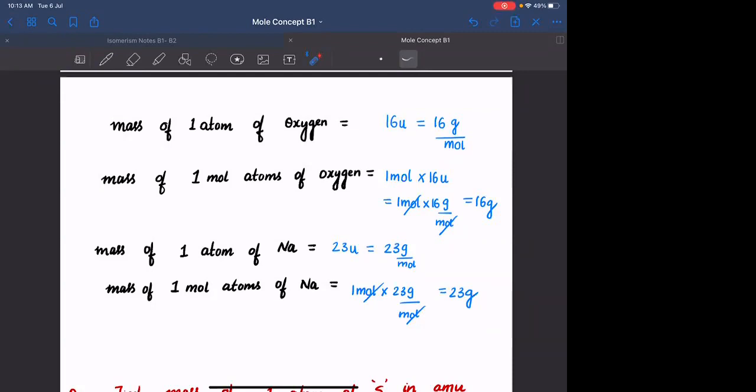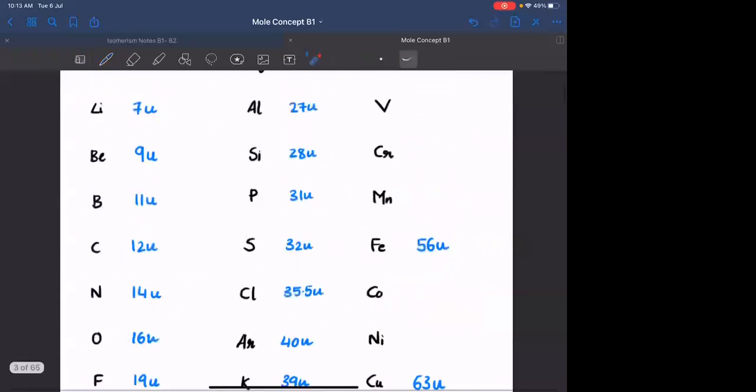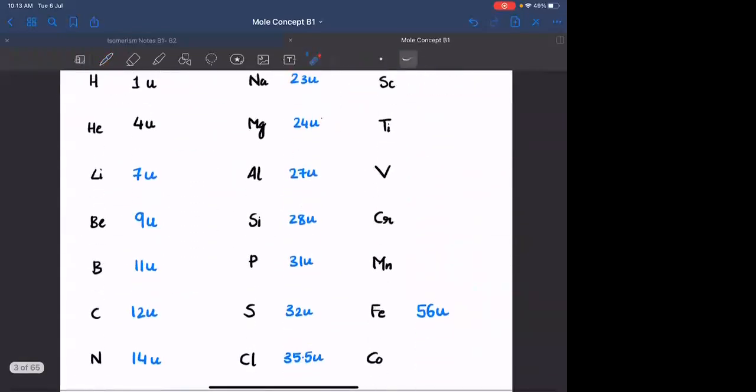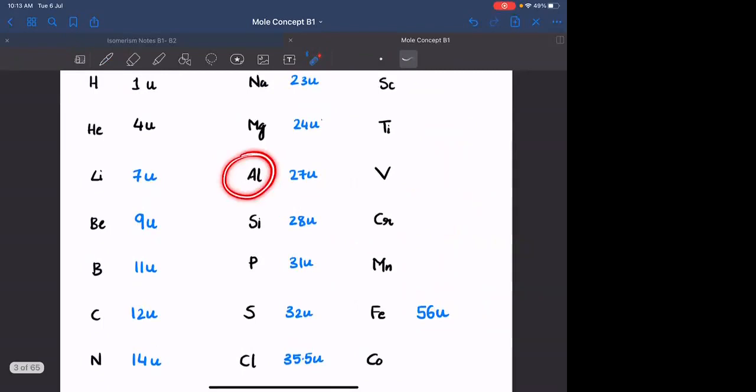Its atomic mass represented in terms of grams will be its weight. Take any entity as 1 mole, and its atomic mass represented in grams will be its weight. Agreed? Take any of these as 1 mole: 1 mole aluminium has mass 27 grams, 1 mole silicon 28 grams, 1 mole iron 56 grams. Is this clear?